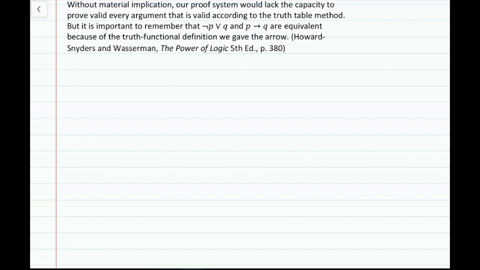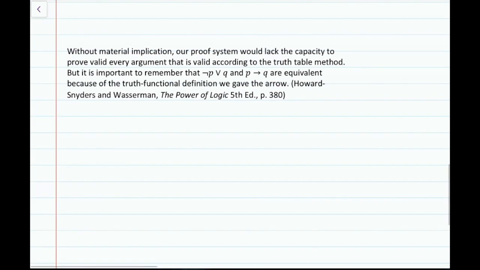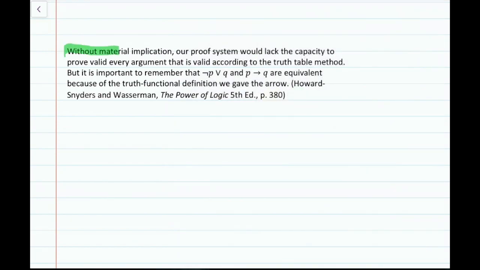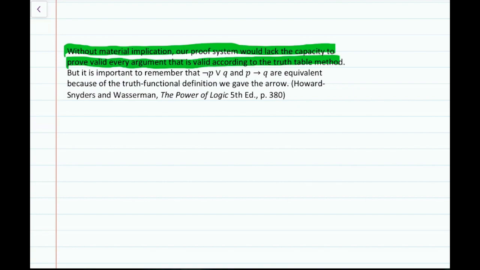But it is important to remember that not P or Q and if P then Q are equivalent because of the truth functional definition we gave the arrow. So there's two parts here. The first part says, without material implication, our proof system would lack the capacity to prove valid every argument that is valid according to the truth table method.